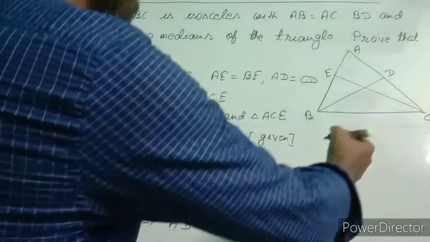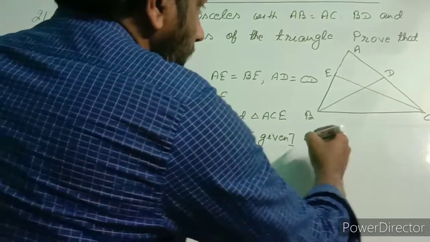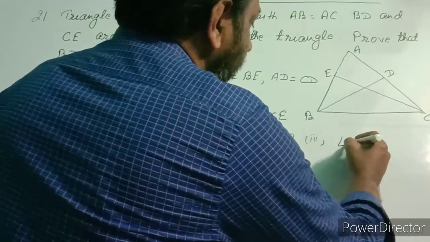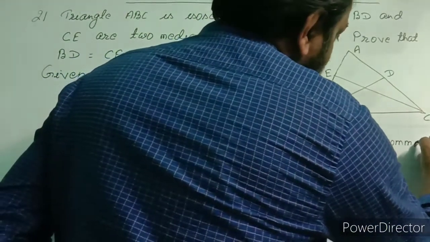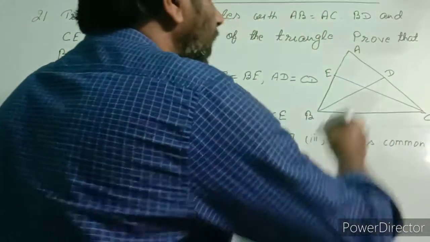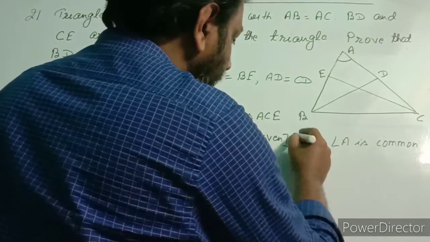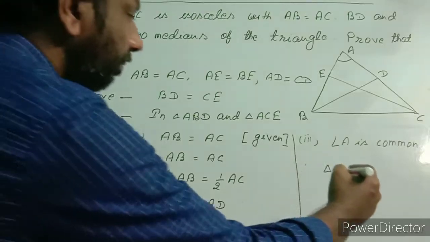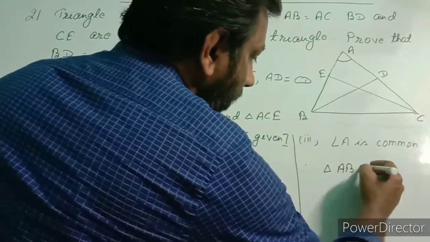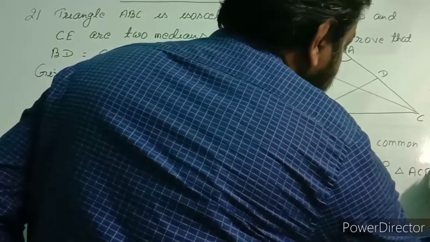And the third condition: angle A is common because this angle lies in both the triangles. Angle A is common. Therefore, triangle ABD is congruent to triangle ACE. Which rule is applicable?